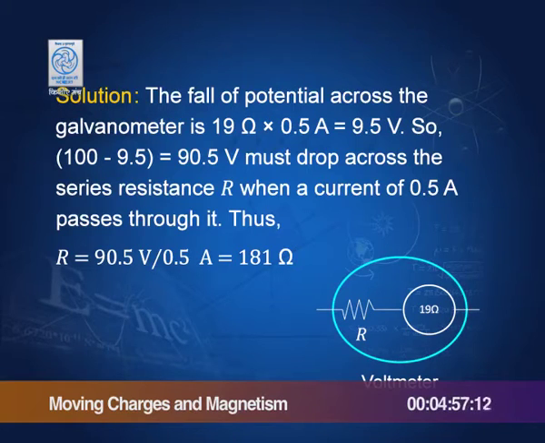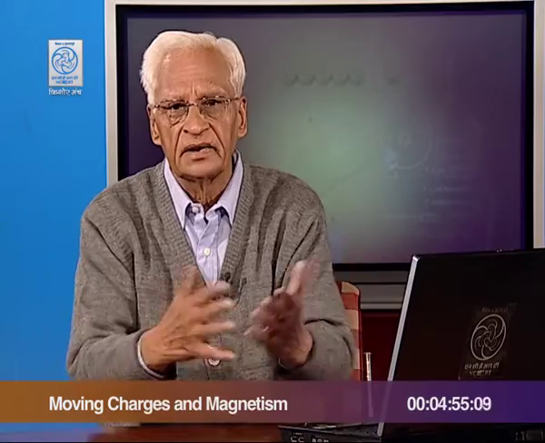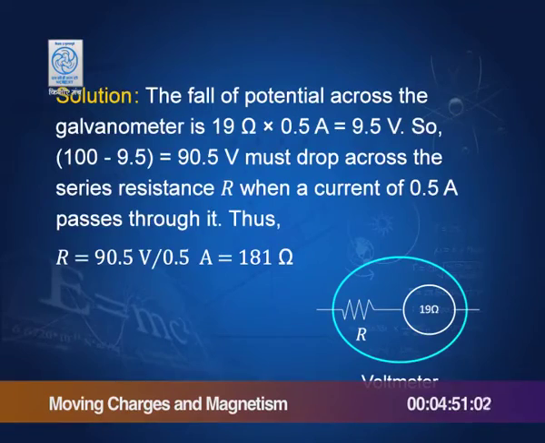So, if you apply simple logic, you can decipher such problems of converting galvanometers into ammeters and voltmeters.